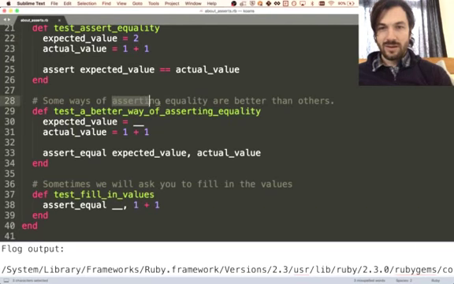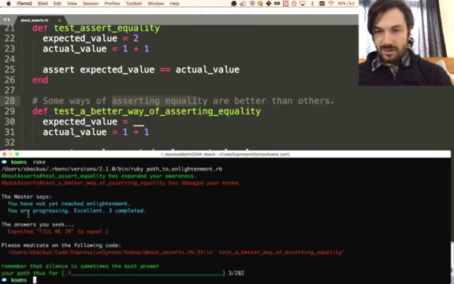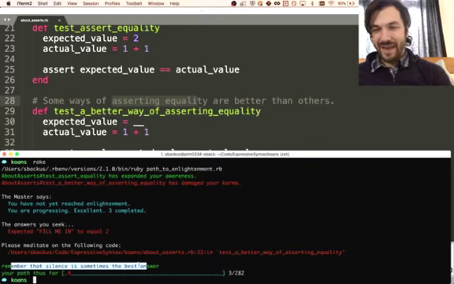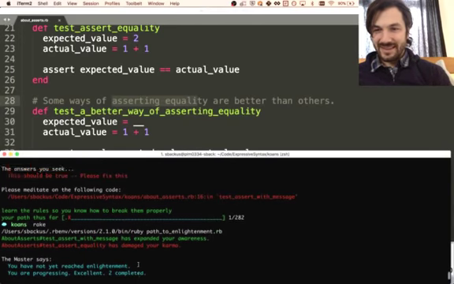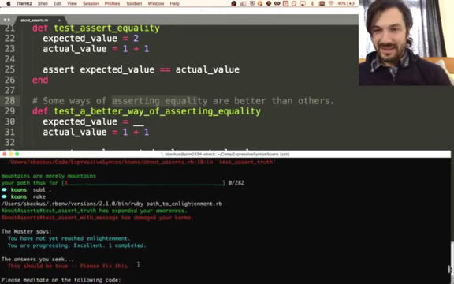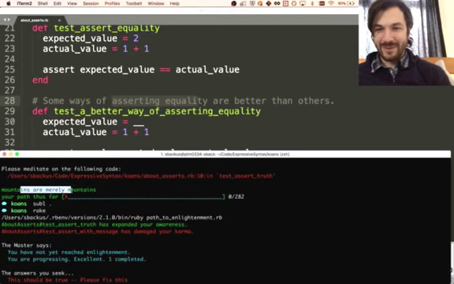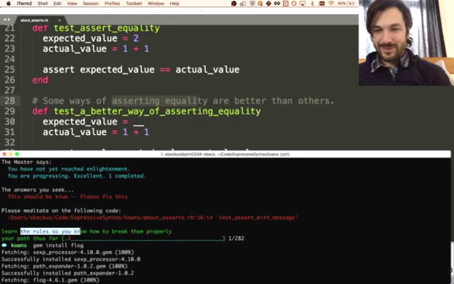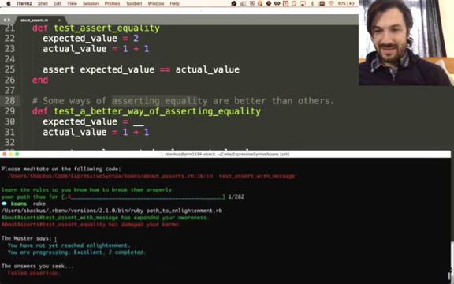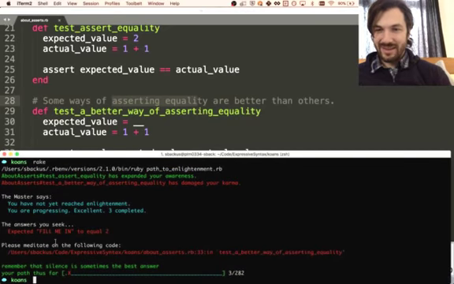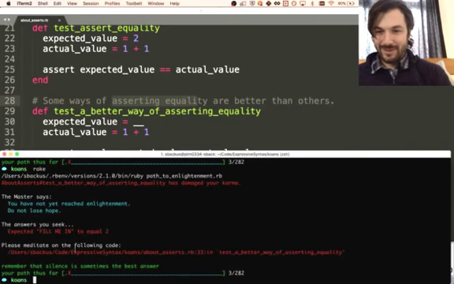Some ways of asserting equality are better than others. Remember that silence is sometimes the best answer. I wonder if these are just randomly generated. This is kind of funny. There's a little aphorism under each time you run the test, or maybe it's specific to the test. Let me go back and see. Mountains are merely mountains. Learn the rules so you know how to break them properly. I think they're just randomly stuck onto the end of each one. If I run this again, it'll give me a different one. No, oh no, it is the same one. Interesting. I'm going to have to pay attention to what these are because I like them.